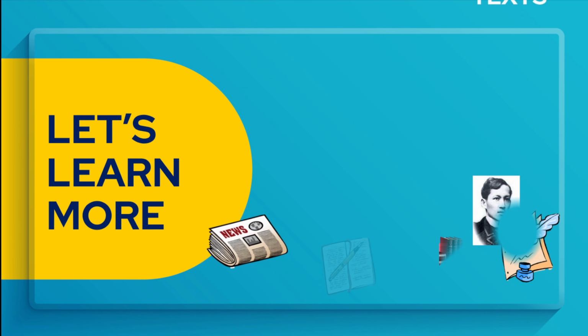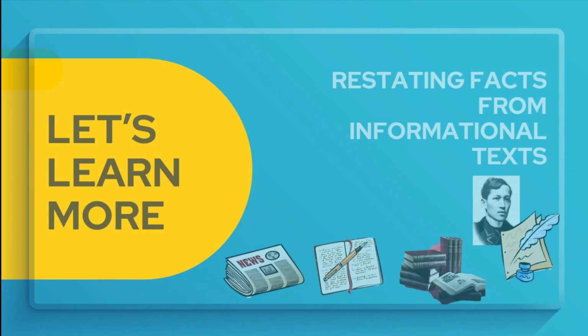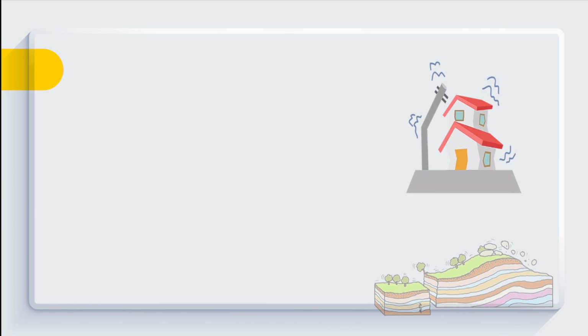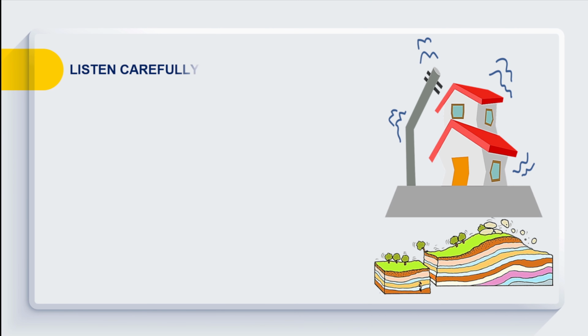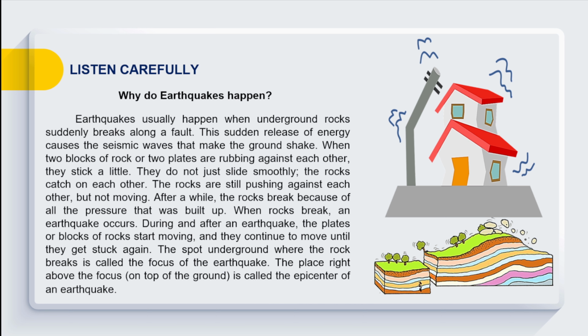Let's learn more about restating facts from informational texts. Listen carefully. Get ready. Why do earthquakes happen? Earthquakes usually happen when underground rocks suddenly break along a fault. This sudden release of energy causes the seismic waves that make the ground shake.